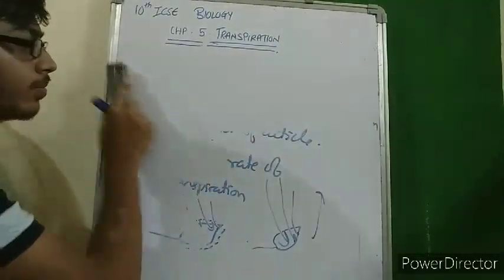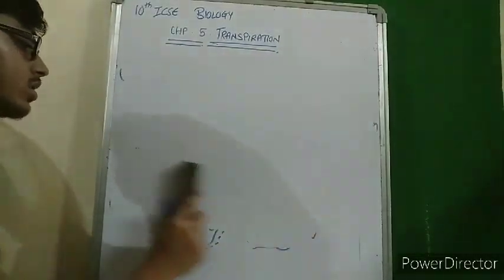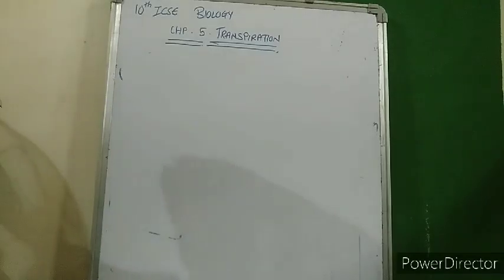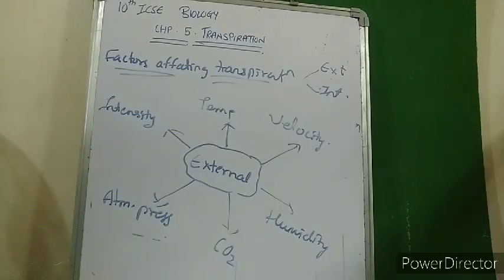Now the most important part that we are going to see is the factors affecting transpiration. The factors affecting transpiration are of two types, external and internal. External are the factors outside the plant body that affect transpiration, and internal are the internal aspects of the plant body that affect transpiration, meaning they either increase or decrease transpiration.